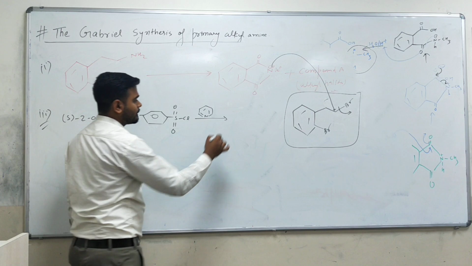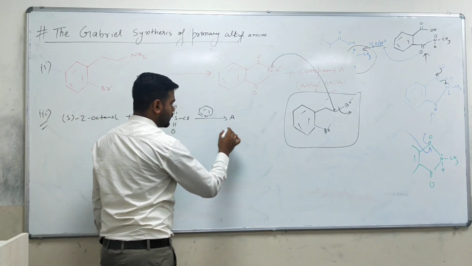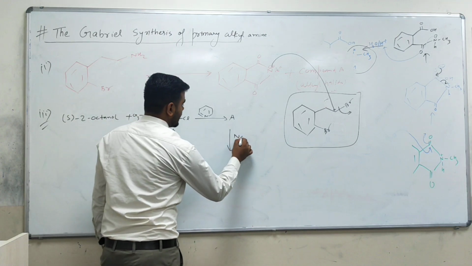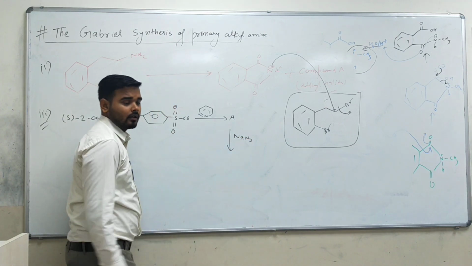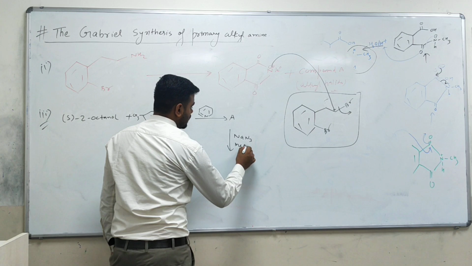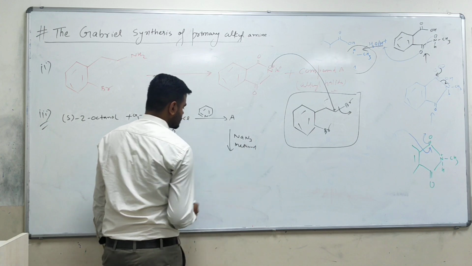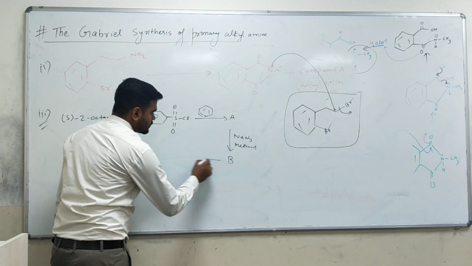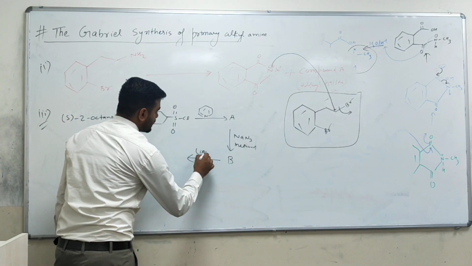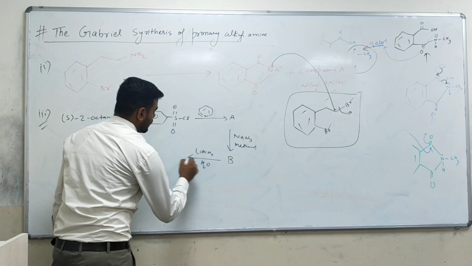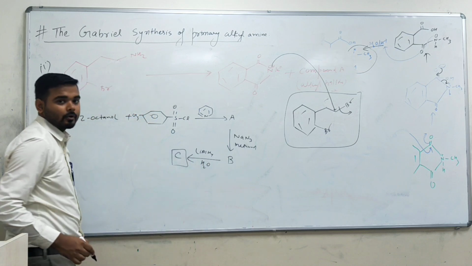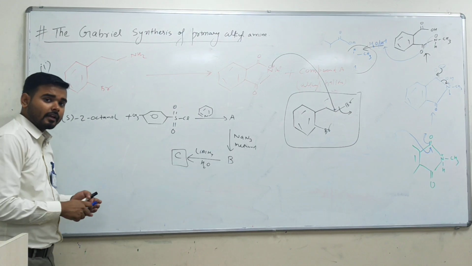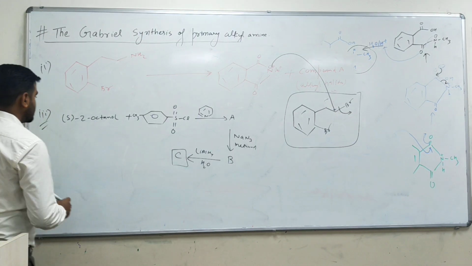So you get product A. Whatever product A you get is going to react with sodium azide in the presence of methanol, so you will get product B. When you get product B, this is going to react with LiAlH4 in the presence of water, and it will form C. You need to tell what product C will be. Let us see. Please everyone try and check the answer.